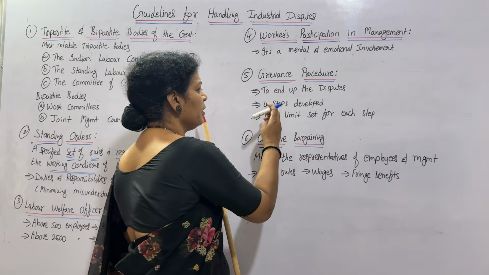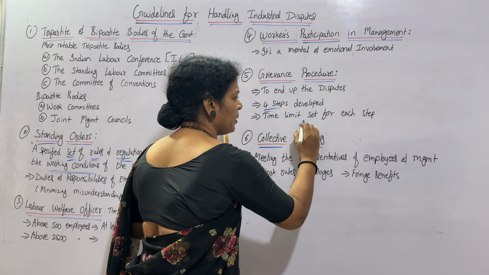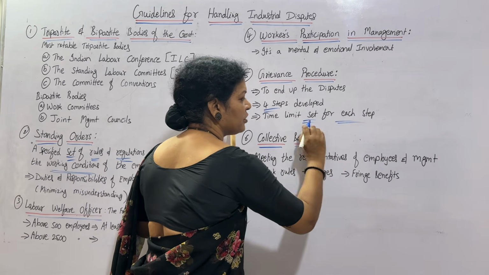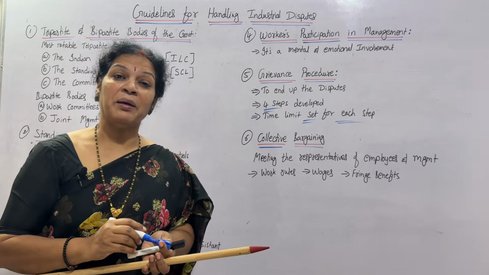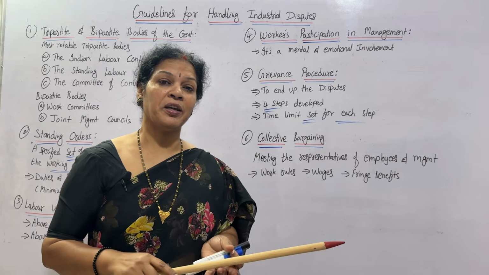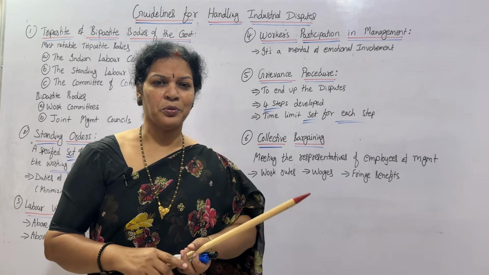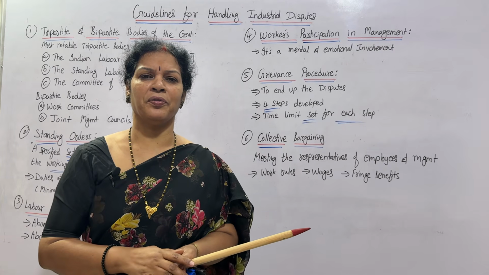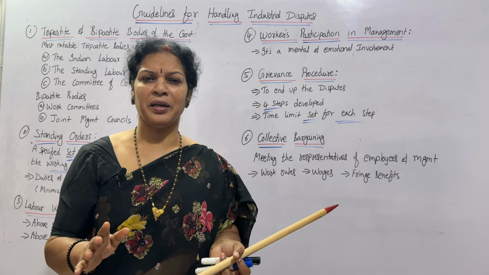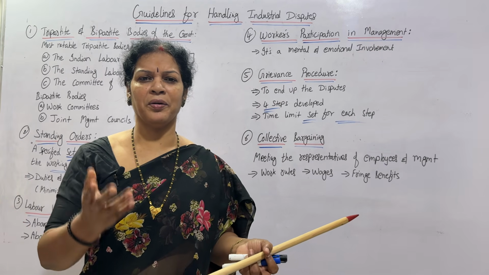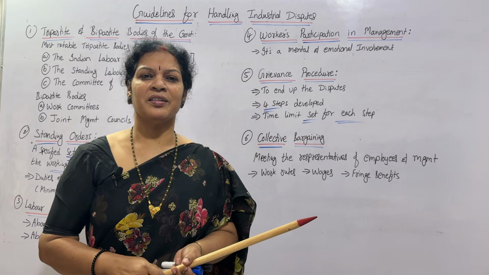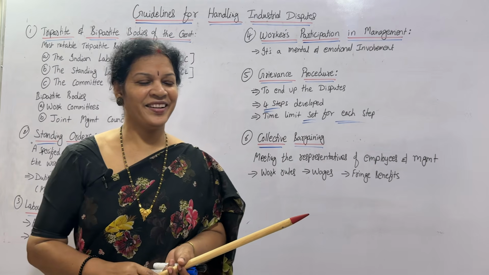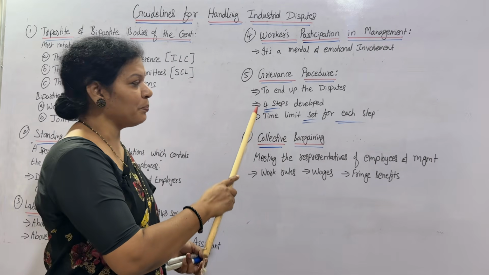For each step, a time limit is set. If the time limit is not kept, what happens? Endless it goes. With no time bounding, they can take n number of days, n number of times, and keep on going. It's like infinity. That is why this step is going to work out.